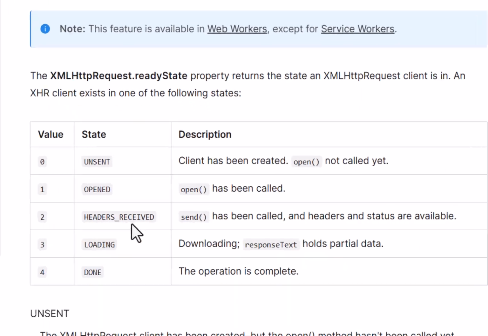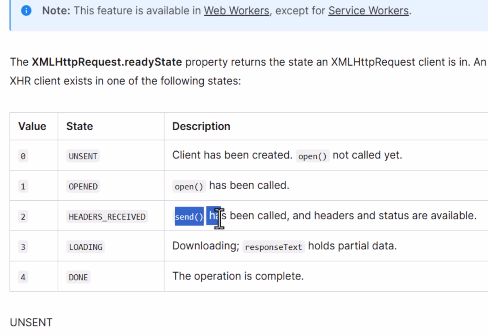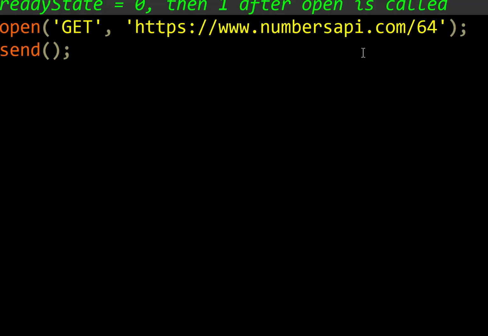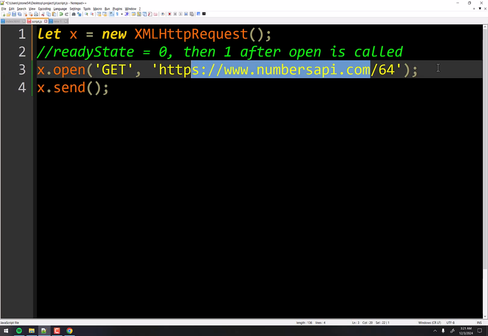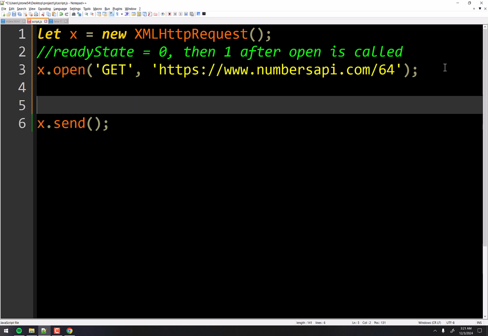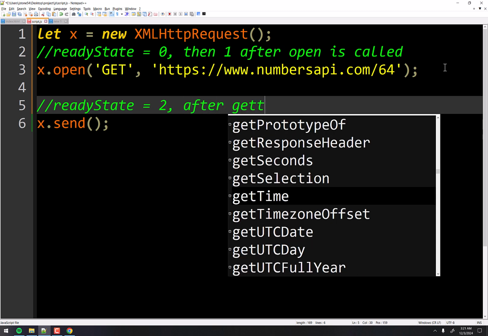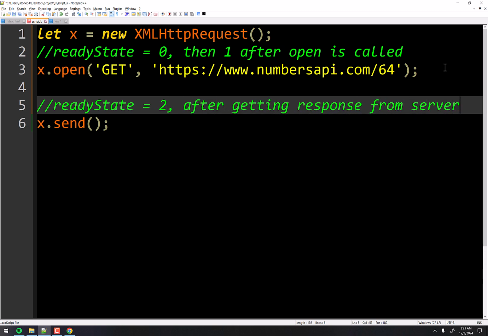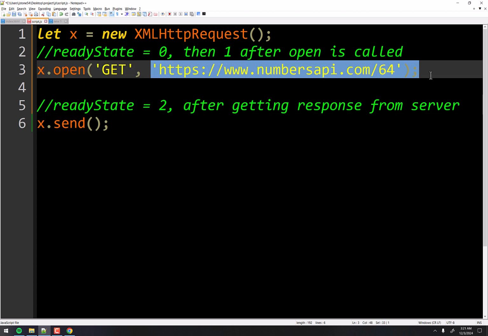And then the state becomes 2 once the send method has been called, and the headers and statuses are available. We'll talk about the status in a minute. But in other words, we got back some information from the server, from numbersapi.com, right? So we got some information back from that. So the next little note here is state equals 2 after getting from server. And by server, I mean whatever URL that is, right?